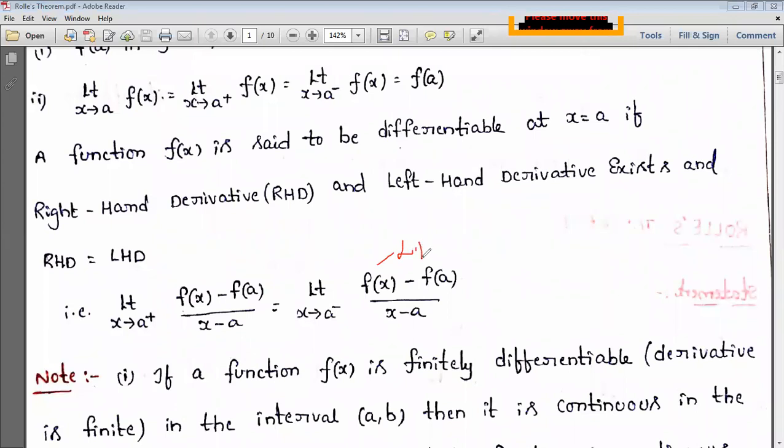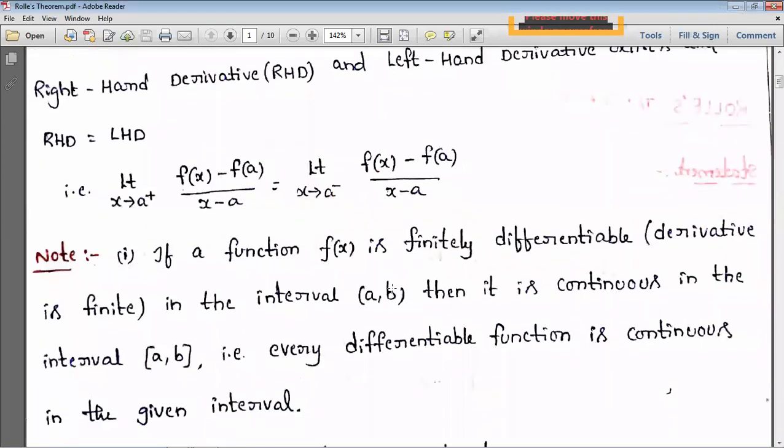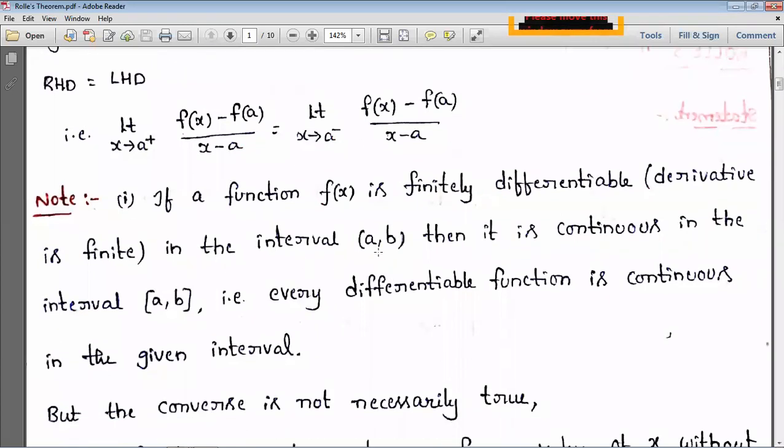This we call the left hand derivative, and this we call the right hand derivative. If those two are equal, then we'll say that the function is differentiable at that particular point a. Next, if a function is finitely differentiable in the interval a, b, then it is continuous in the interval a, b. Just now we said, every differentiable function is continuous.